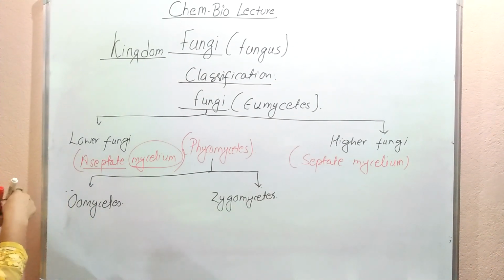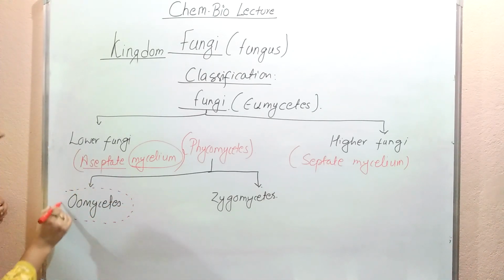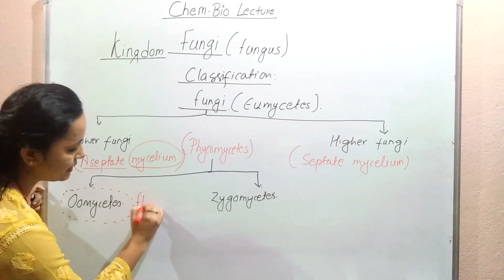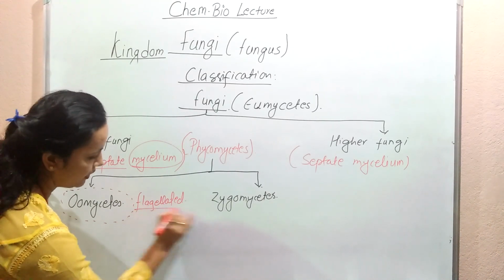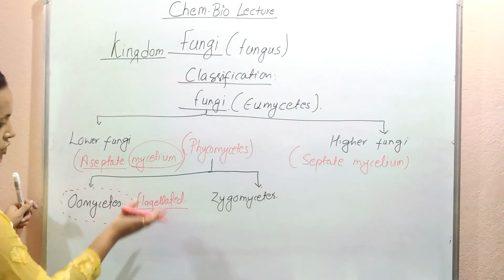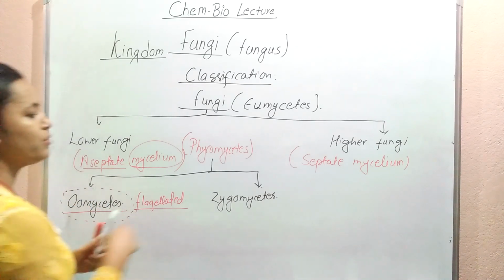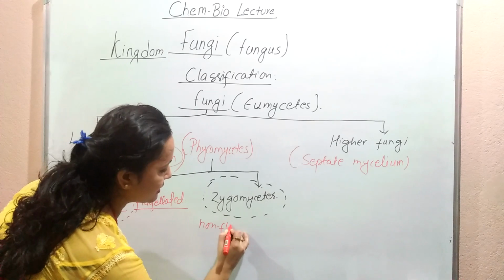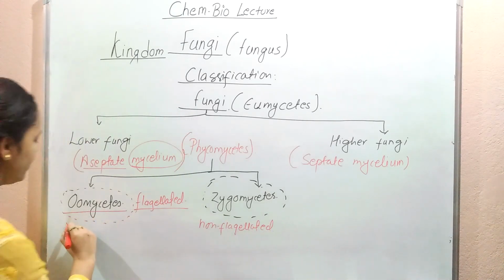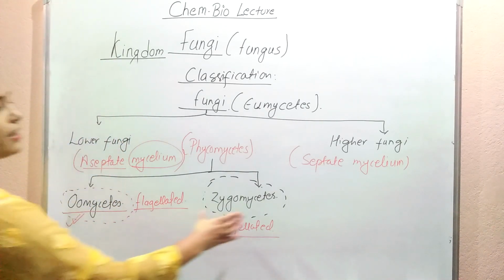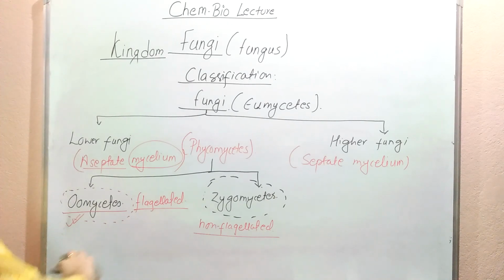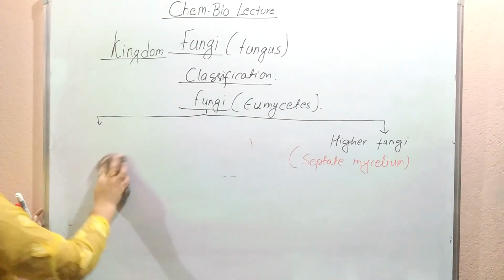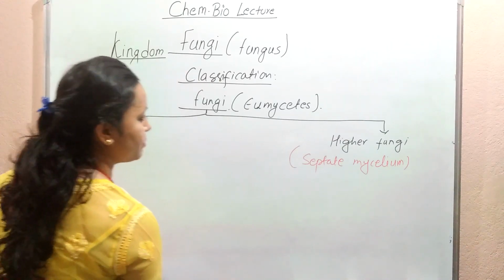When we say oomycetes, basically if any member is flagellated, it might be a gamete, it might be a spore, then it is considered oomycetes. Zygomycetes, on the contrary, have non-flagellated members. Flagellated members: oomycetes. Non-flagellated members: zygomycetes. We will discuss oomycetes and zygomycetes more later, while we are studying the individual topics. So now let's move on to the higher fungi.